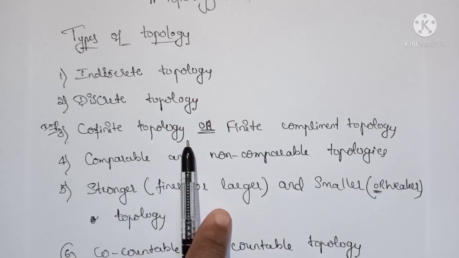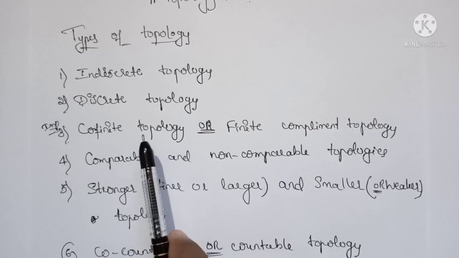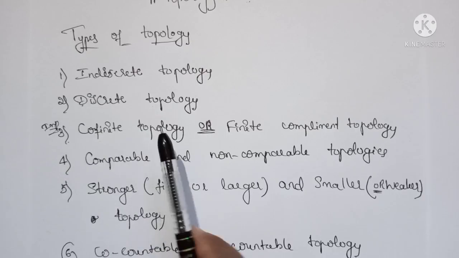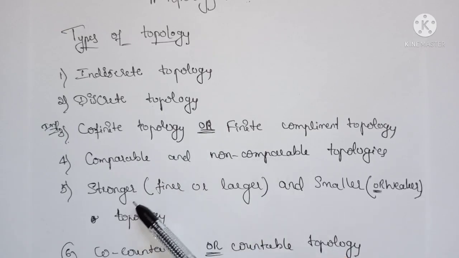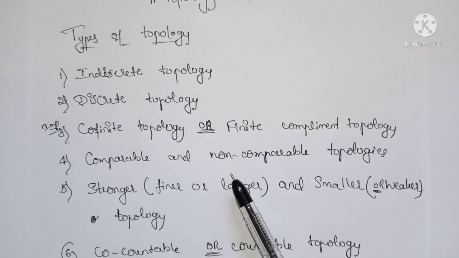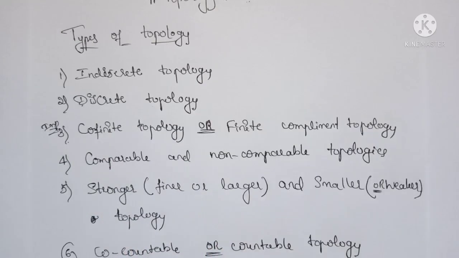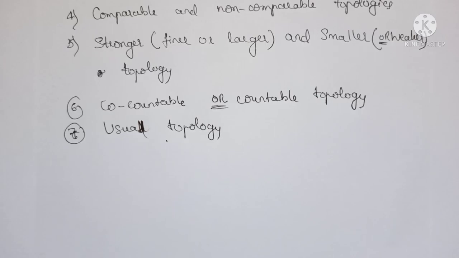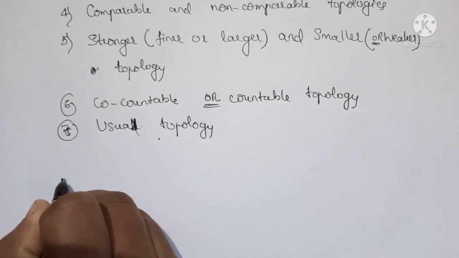For cofinite topology we have the definition and even its proof. So we will continue this definition in a separate video. Okay, today we deal with discrete, indiscrete, and comparable and non-comparable, and stronger and weaker topologies. So this we will continue in the next video. First let us define what is indiscrete topology.